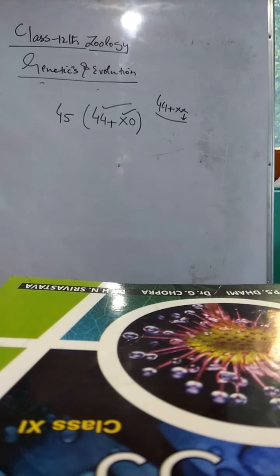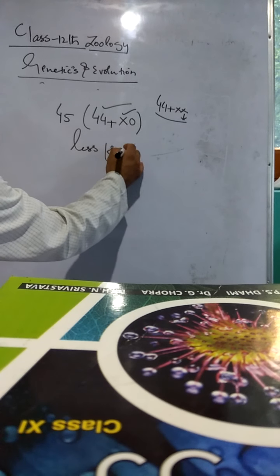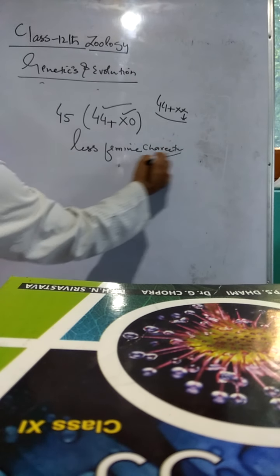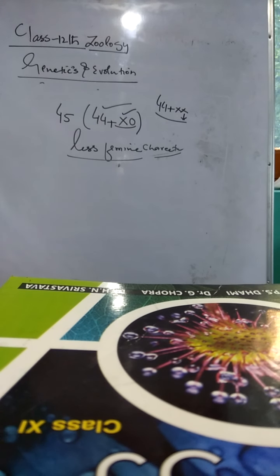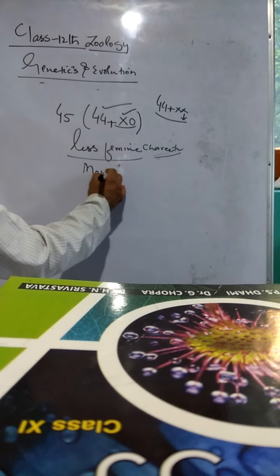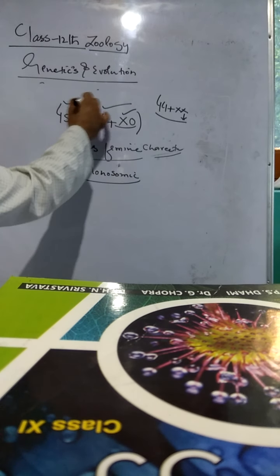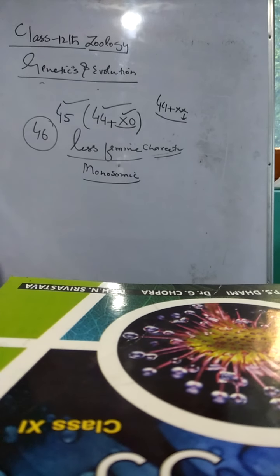This leads to less femaleness, less feminine character, as two X sex chromosomes are sufficient for the normal female characteristic features with regard to genes. So the female is monosomic. The total number of chromosomes is 45 instead of the normal 46.